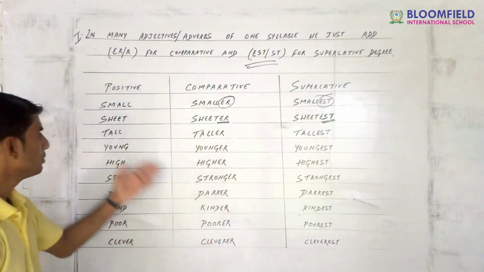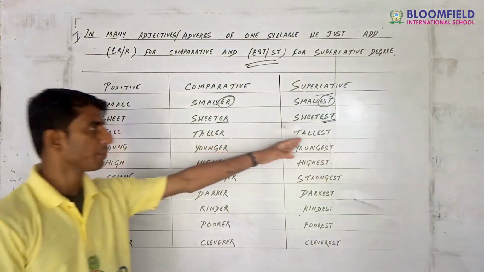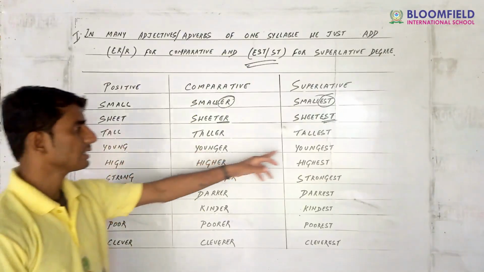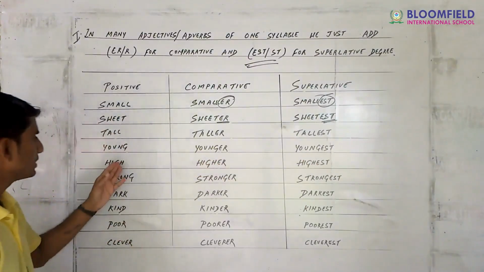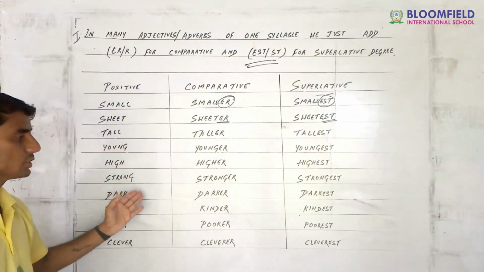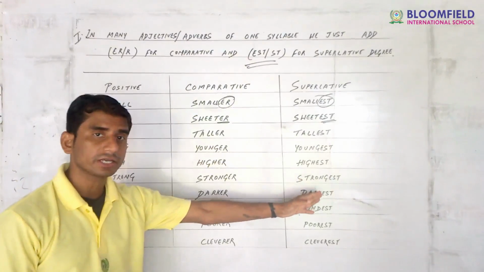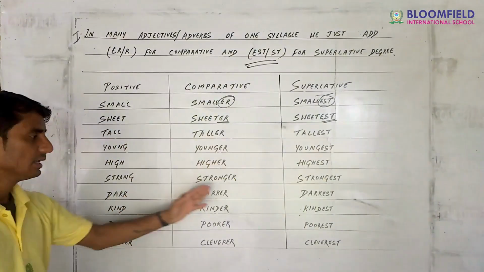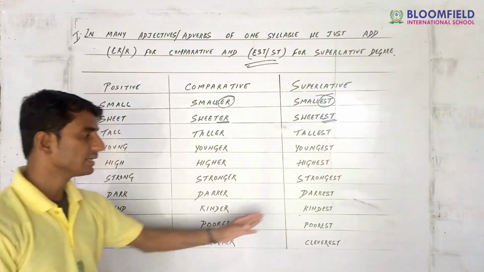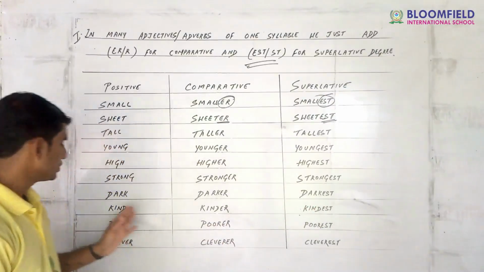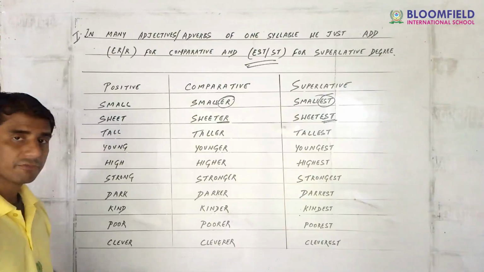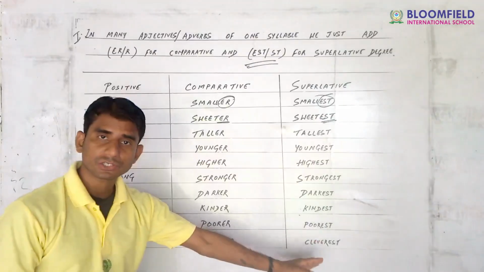Well guys, now tall, taller, tallest. Young, younger, youngest. Next is high, higher, highest. Next is strong, stronger, strongest. Next is dark, darker, darkest. Next, kind, kinder, kindest. Next is poor, poorer, poorest. Next is clever, cleverer, cleverest.